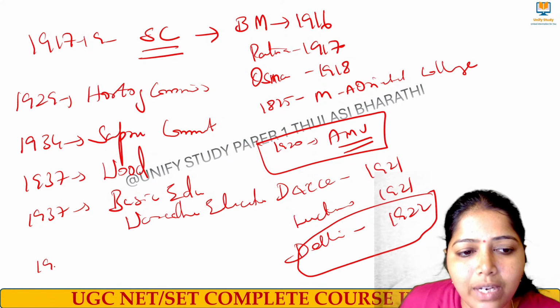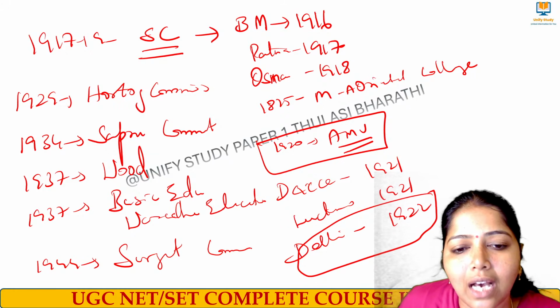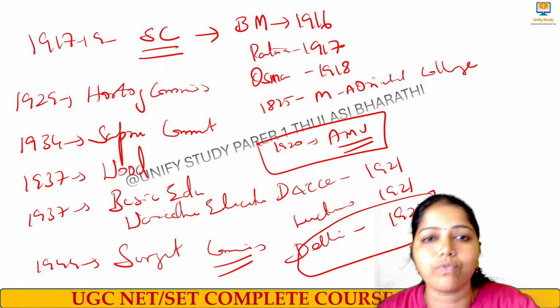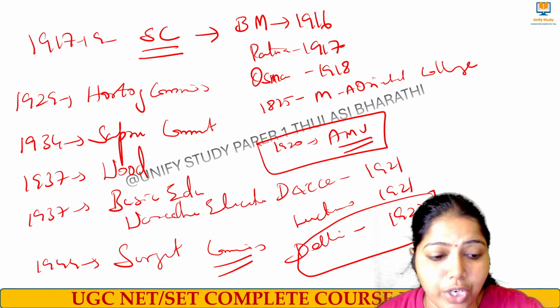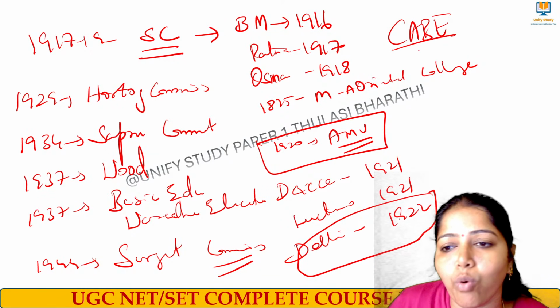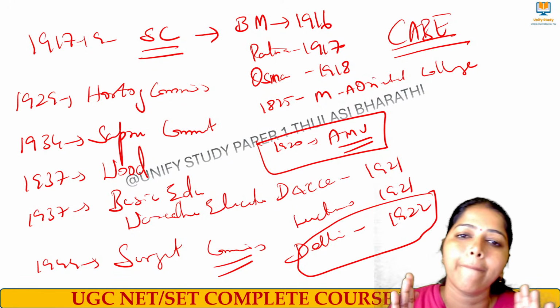1937. And the last one is 1944. This is called the Sargent Commission. The Sargent Commission focuses on free, compulsory education for ages 6 to 14 years, based on the report given by CABE, the Central Advisory Board of Education. Clear?